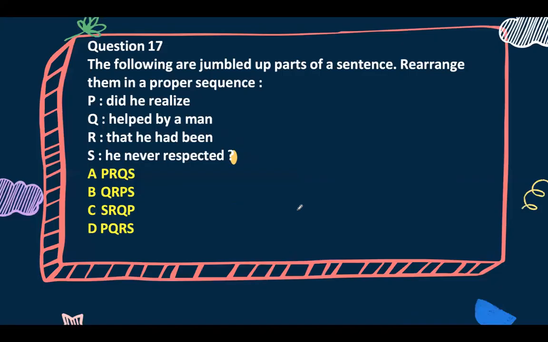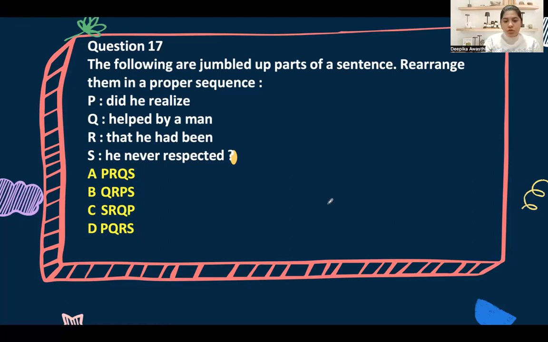Correct? Okay. Now, the next question is a parajumble. So I'm back. Let's see, what do you think is the correct sequence here?